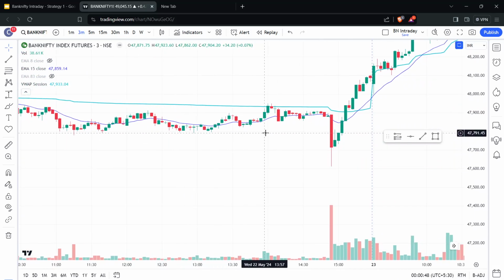Okay, so this is a good trade. You would have entered somewhere here because price went up, got rejected, and didn't touch the VWAP for a long time. After a very long time, it touches the VWAP and gets rejected, and this is your 67 points. So immediately you would have got profit, and if you have the patience to hold on till here, you could have got some more.